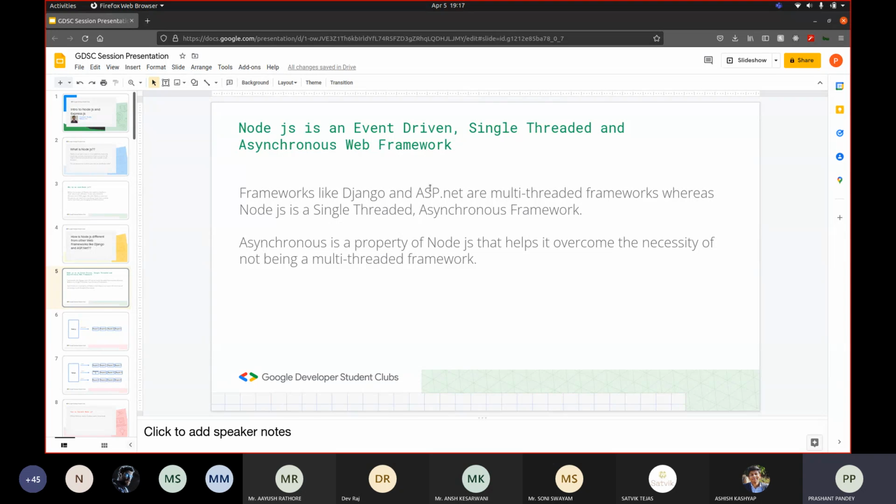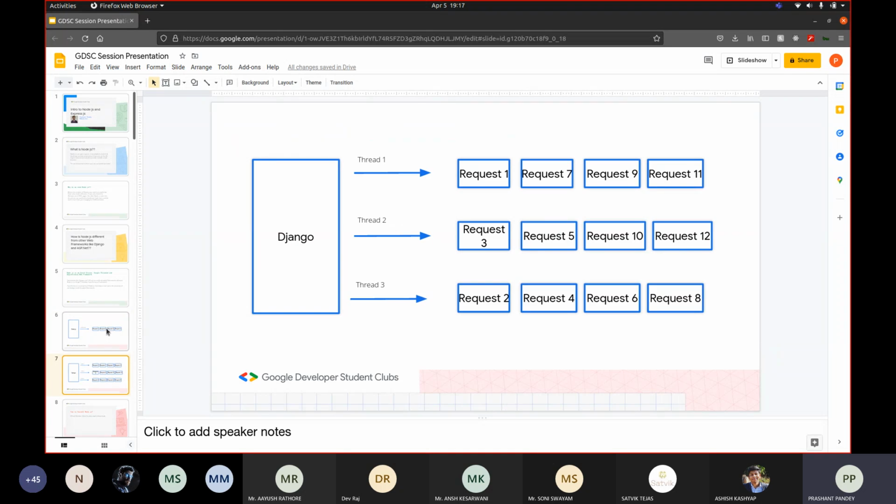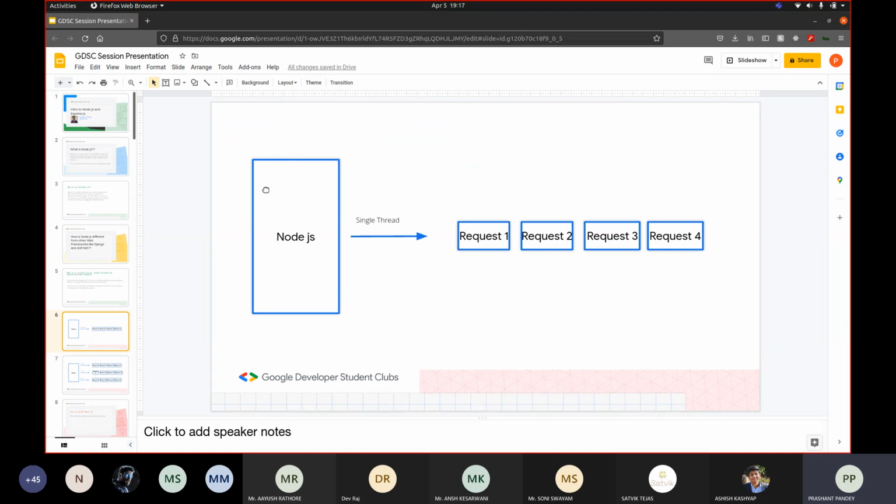If you want to know the difference between single-threaded and multi-threaded, here for example is Node.js, you can consider this box the backend, and there's only one thread. You can think of threads as the hands that human beings have. If you have only one hand, then you can only do one job at a time. But if you have two hands, then you can do two things at a time, like pick two cups at once. So that's what a thread is.